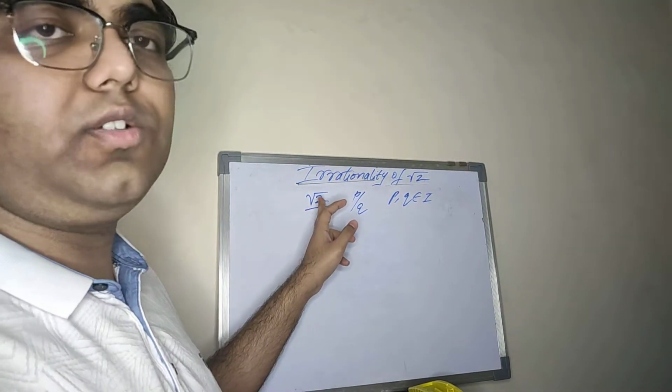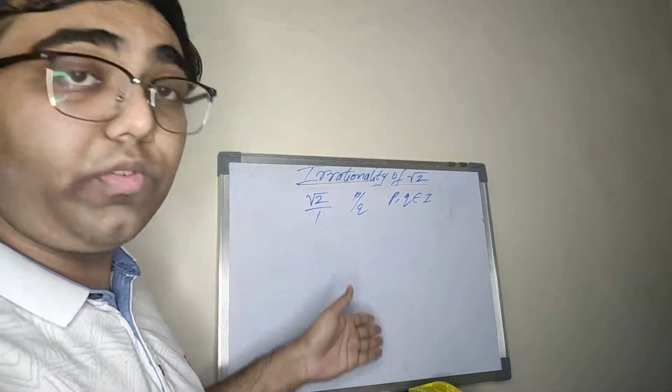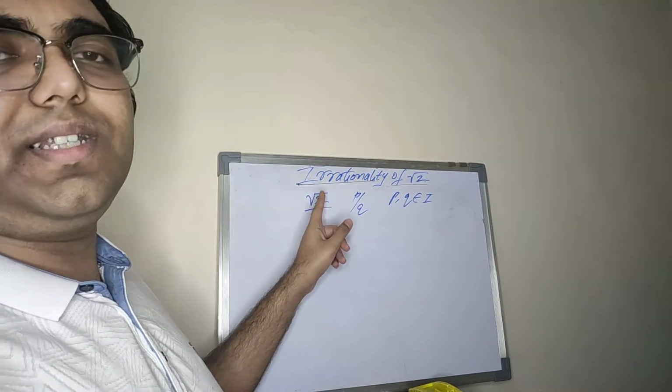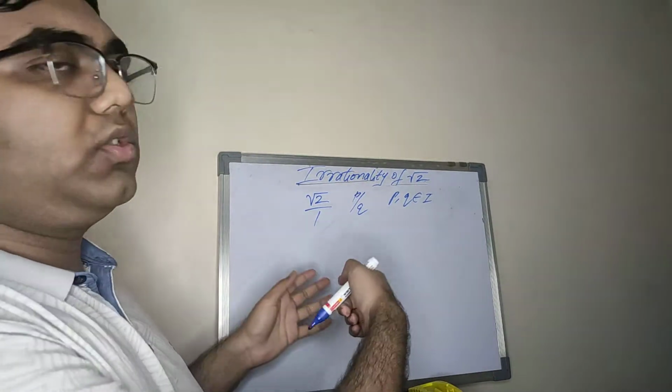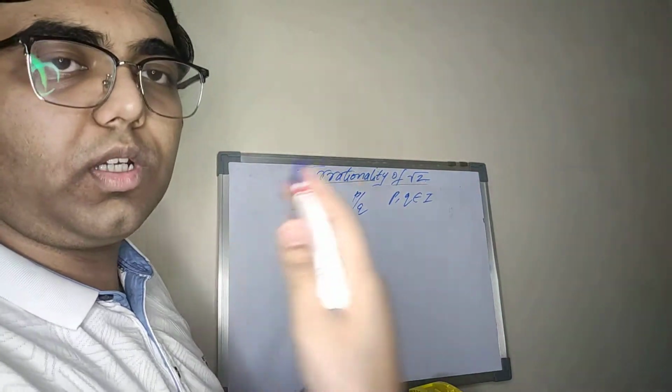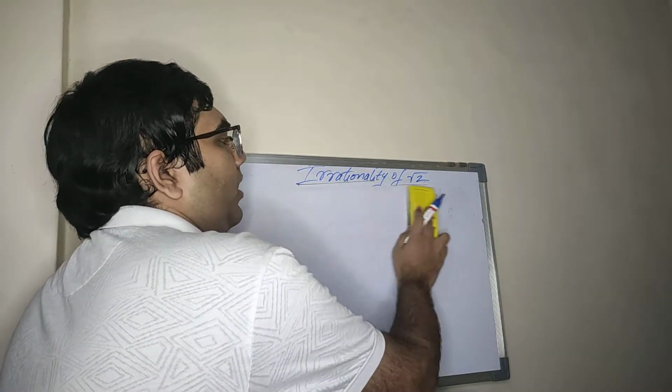You can see we do not know until now, we haven't proved that root 2 is irrational. We are proving it in fact. But we can see that certainly p is not an integer. So this is a very trivial mistake which students often make. So let's forget this and move on. One more note.